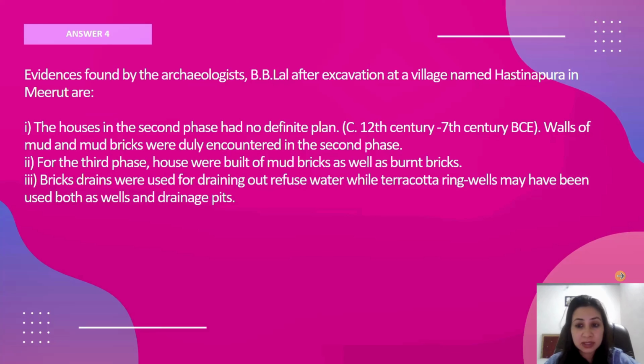Between the 12th to 7th century BC, walls of mud and mud bricks were encountered. For the third phase, houses were built of mud bricks as well as burnt bricks, both types of houses you can find. Brick drains were also used for draining out refuse water, while terracotta ring wells were used both as wells as well as drainage pits. Fine. So terracotta rings were made, and these rings were placed one above the other, right, for using them as drainage pits or as ring wells.